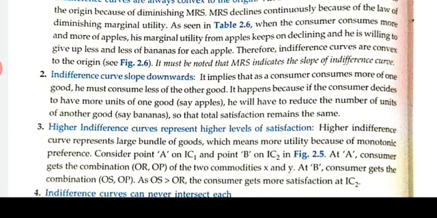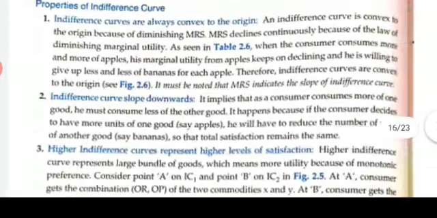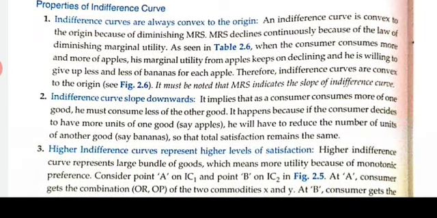So the first property of indifference curve is that indifference curves are always convex to the origin. So this shape is the convex. Okay. So why is it convex? An indifference curve is convex to the origin because of diminishing MRS. MRS declines continuously because of the law of DMU, isn't it? As you have seen, when the consumer consumes more and more of apple, his marginal utility from apple keeps on declining, and he is willing to give up less and less banana for each apple. Therefore, indifference curves are convex to the origin. It must be noted that MRS indicates the slope of indifference curve. Indifference curve is convex to the origin because of the diminishing MRS.